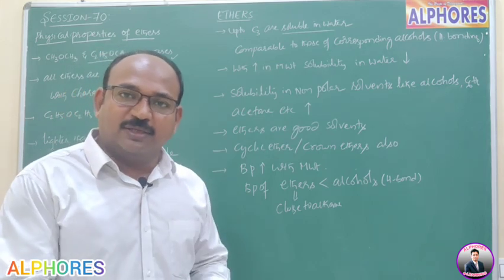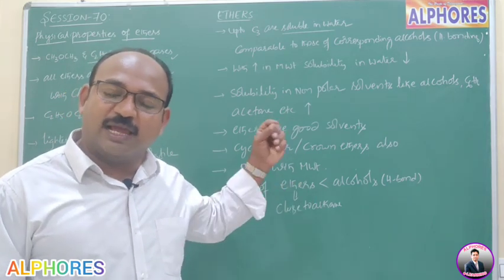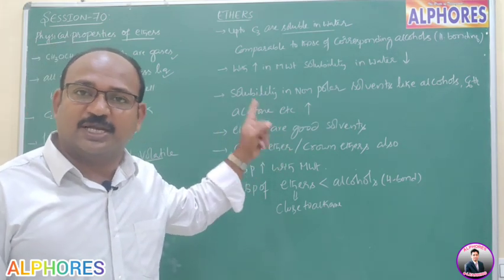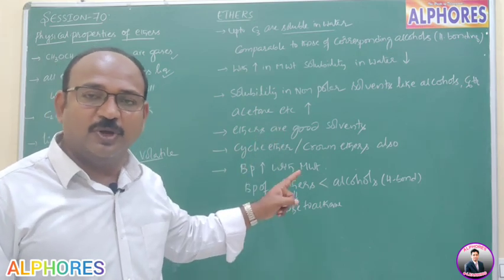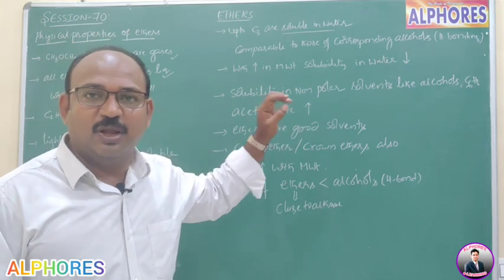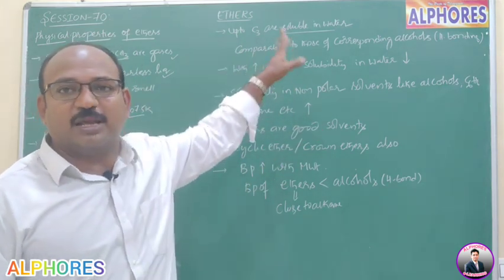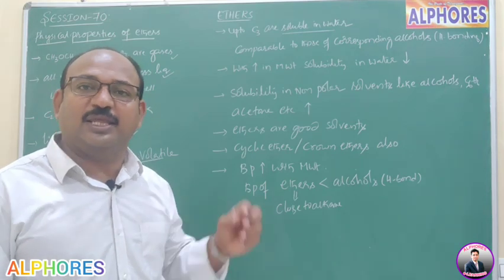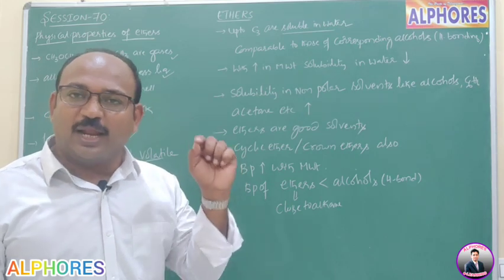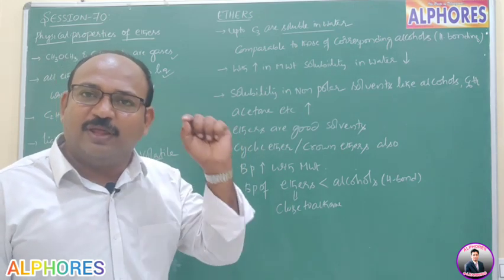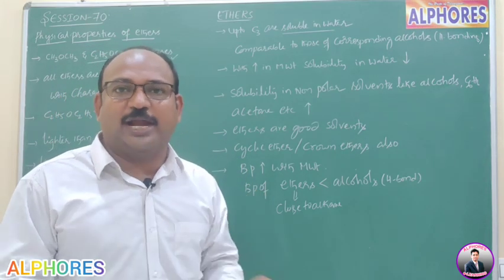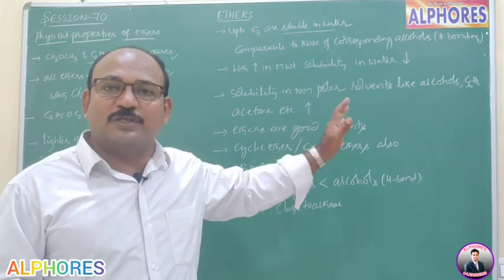We can compare with alcohols having 3 carbon atoms also. Alcohols having 3 carbon atoms consist of an OH group, and they can form intermolecular hydrogen bonding with water, hence they are soluble. And ethers up to 3 carbon atoms, dimethyl ether and ethyl methyl ether, are also able to interact with water, but to a very small extent. We cannot actually call it hydrogen bonding, but intermolecular forces will be there.